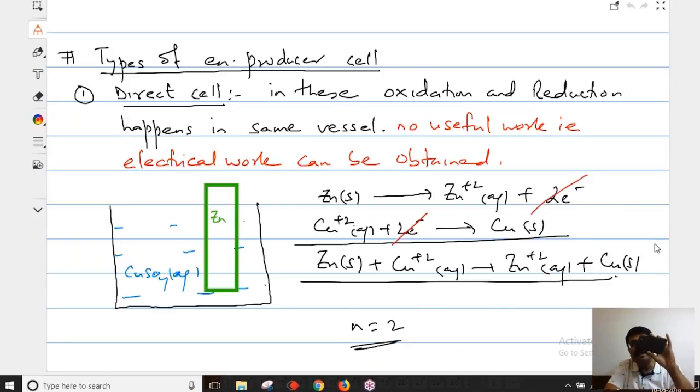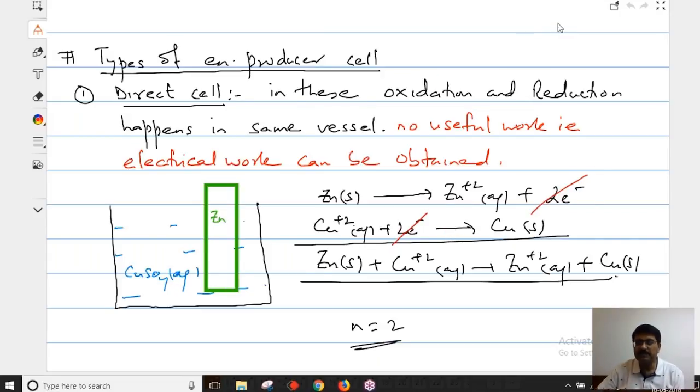Now I have unplugged it. Now it is an energy producer cell. That's it. You have a battery in your car. So when it is giving energy to you, it is producing energy. And when it is being recharged, it is going to be a consumer cell. It's as simple as this, son.